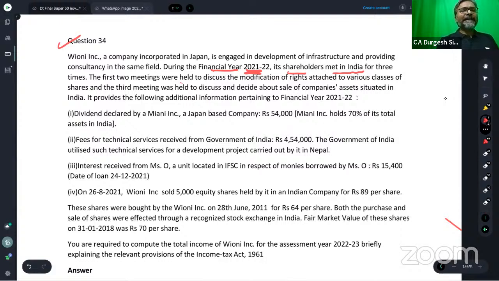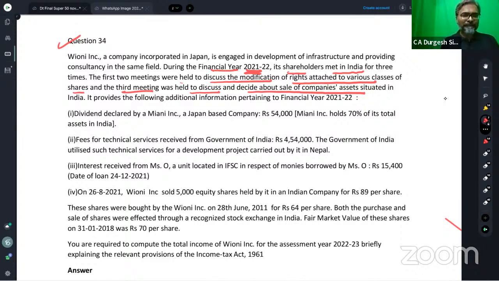The first 2 meetings were held to discuss the modification of rights attached to the various classes of shares. And the third meeting was held to discuss and decide about the sale of the companies situated in India. 3 meetings were held by the shareholders. Now, these are 3 meetings. I'll discuss that. Let's first read the question completely.